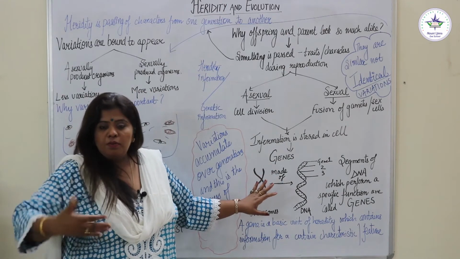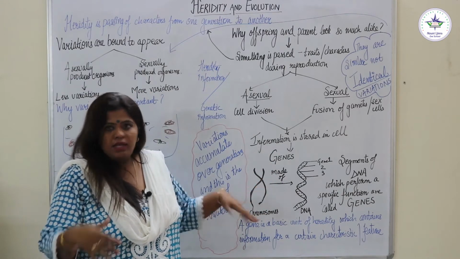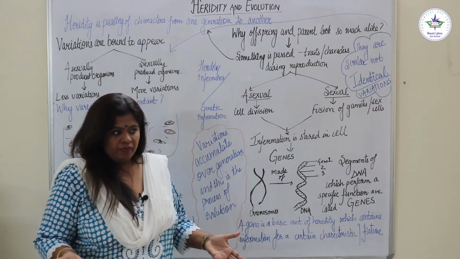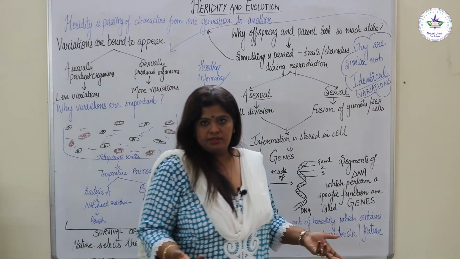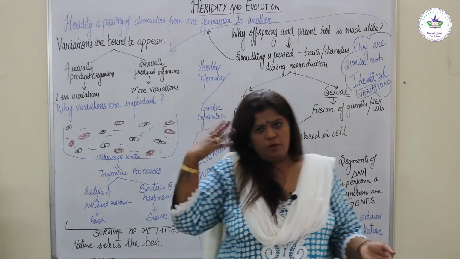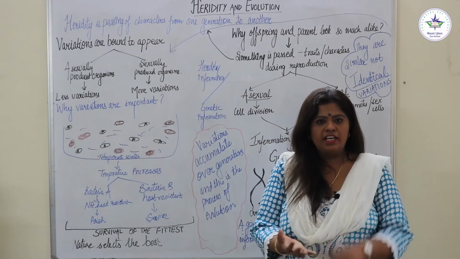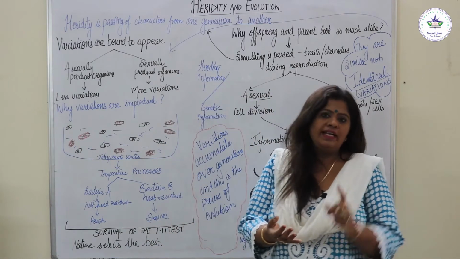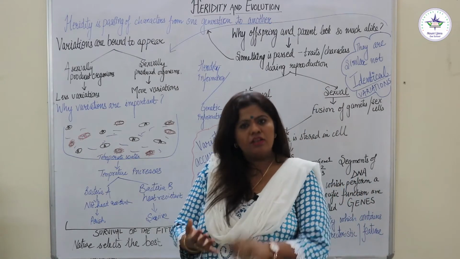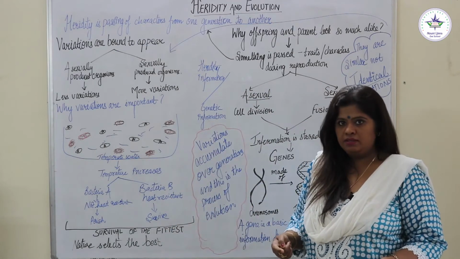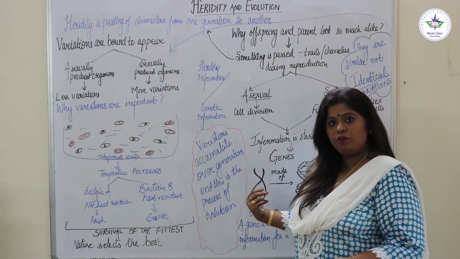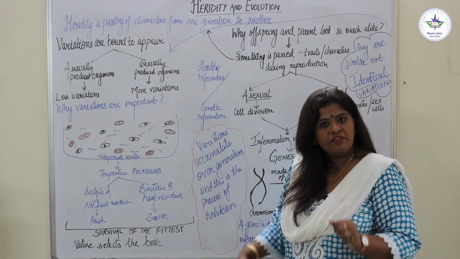The number of functions and the appearance features run into thousands. If I talk about just the hair of a person, the hair texture, the hair length, the rate at which hair grows, the color of the hair, everything is controlled by chromosomes. So chromosomes are fixed in number.